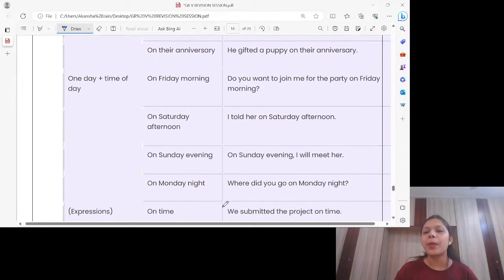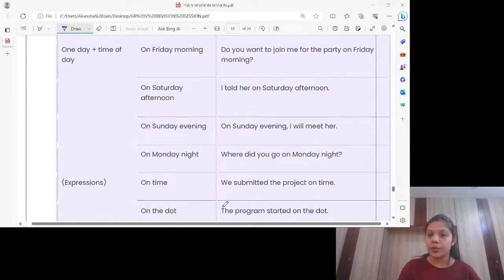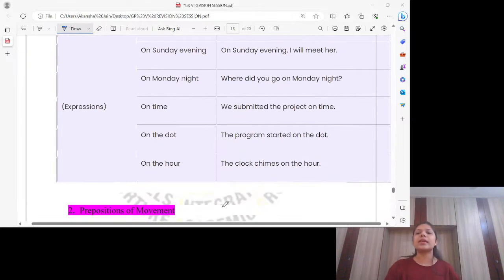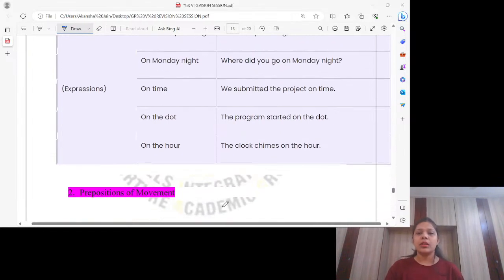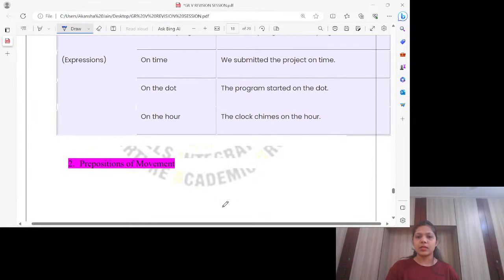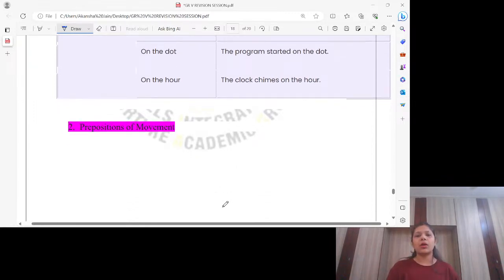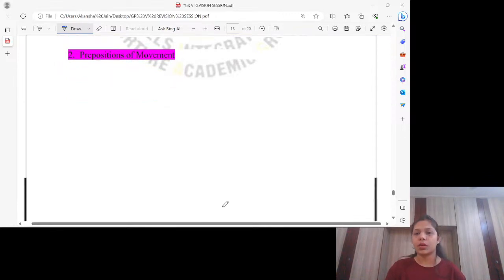He gifted a puppy on their anniversary. Do you want to join me for the party on Friday morning? I told her on Saturday afternoon. On Sunday evening, I will meet her. Where did you go on Monday night? We submitted the project on time. The program started on the dot. The clock chimed on the hour.